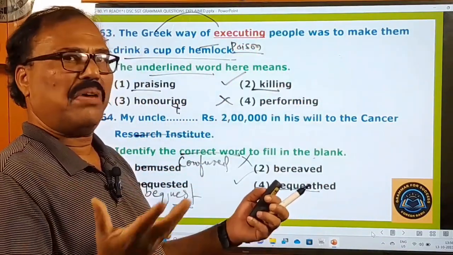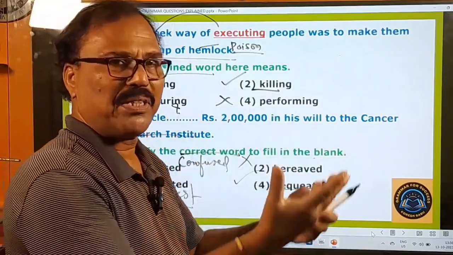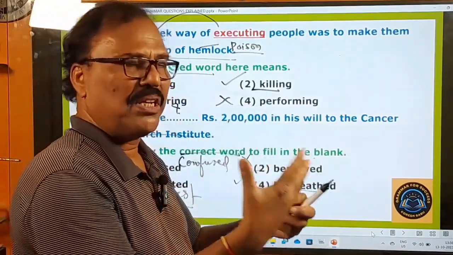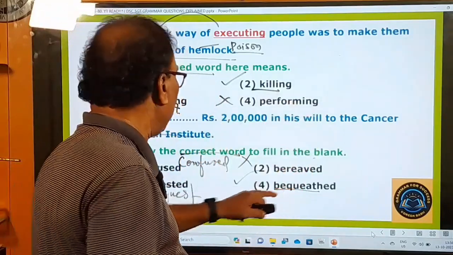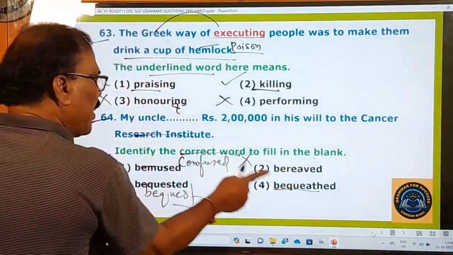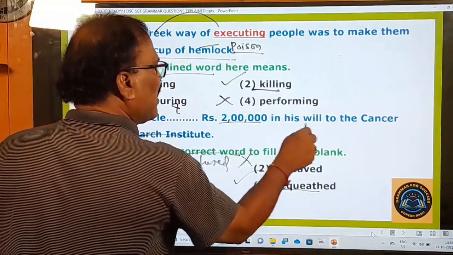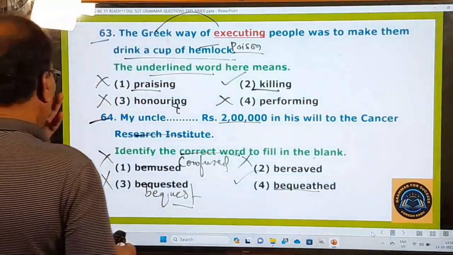You may give money, you may give some property, you may give some gift, gold, silver, whatever you give to somebody, that is called bequeathed. So here my uncle bequeathed 2 lakh rupees in his will to the Cancer Research Institute.